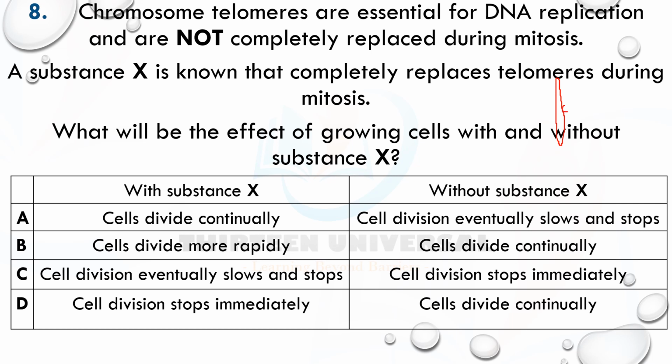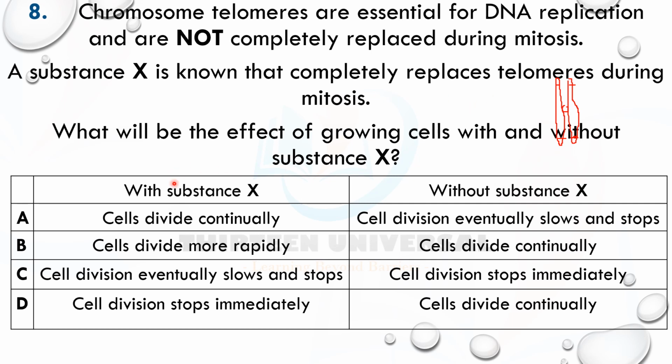They determine the lifespan of a cell, because the length of telomeres determines how long the cell is going to divide. Once telomere is completely depleted, the cell will die because it will start losing some genes, and it may not be able to survive because it won't be able to make some important proteins. So telomeres are at the tip here, and they protect genes. This substance X, which replaces them, is maybe the telomerase enzyme that replenishes them.